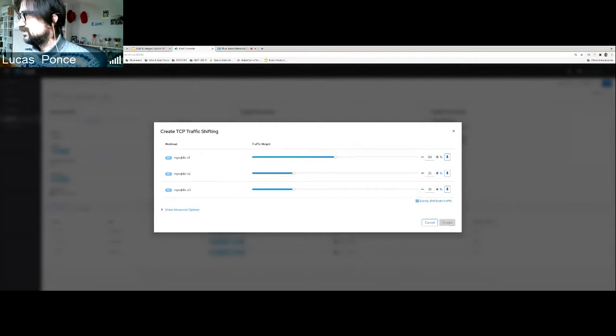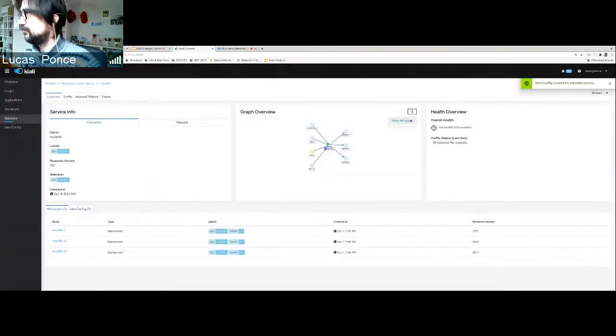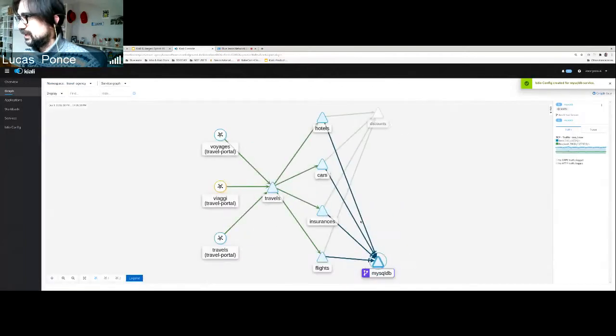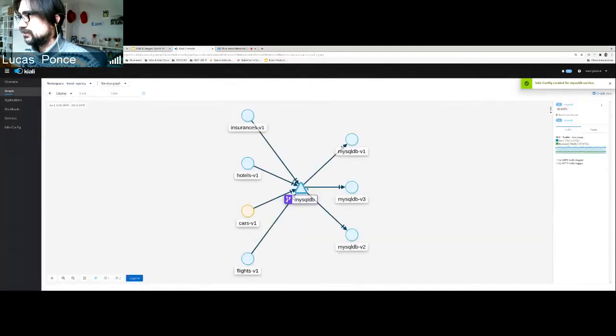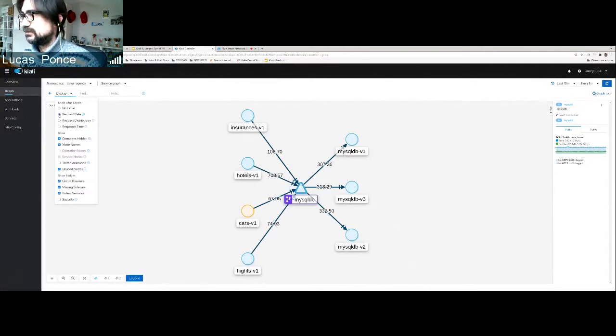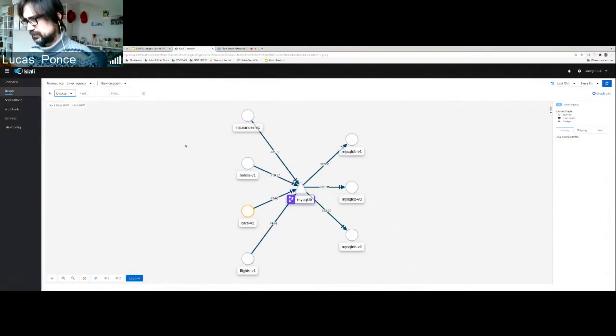When this is in place, I go back to the graph and enable, for example, the request rate or the request distribution, and I will see how the traffic is flowing across these database services.